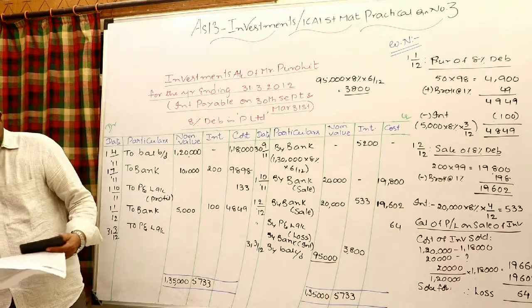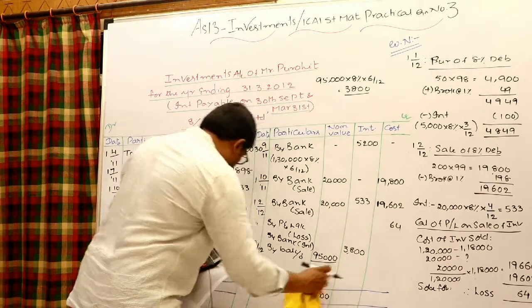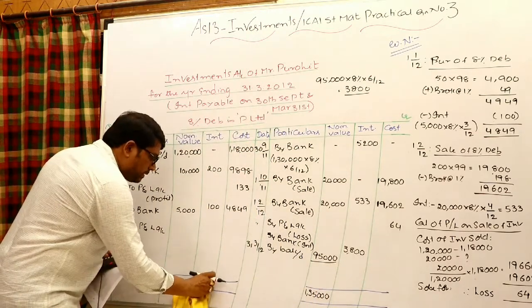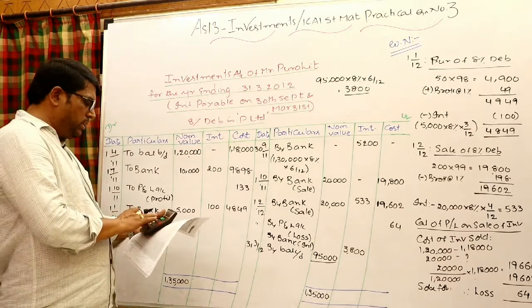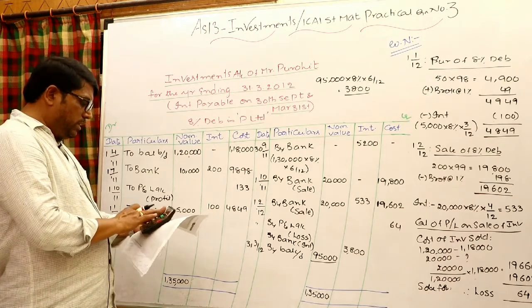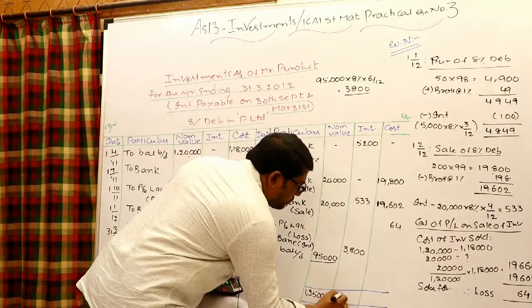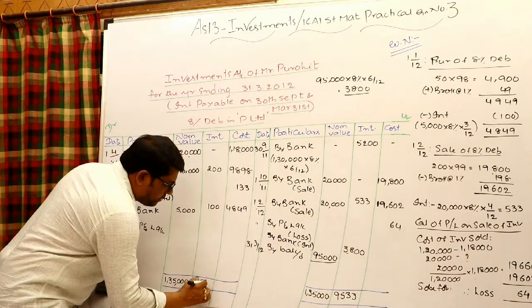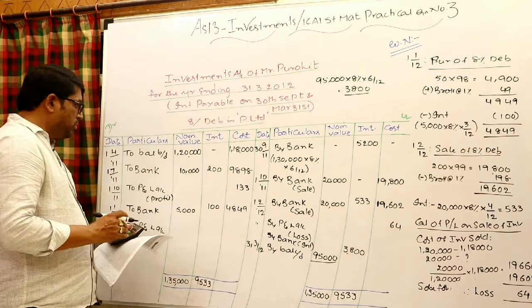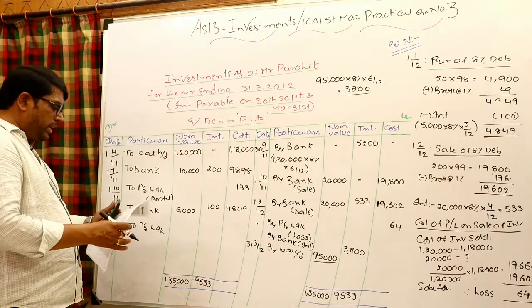Then the interest total column will be 5,200 plus 533 plus 3,800, 9,533. The net of the amount will go to P&L minus 300, that is 9,233.